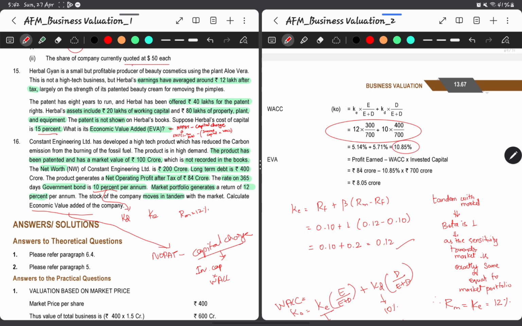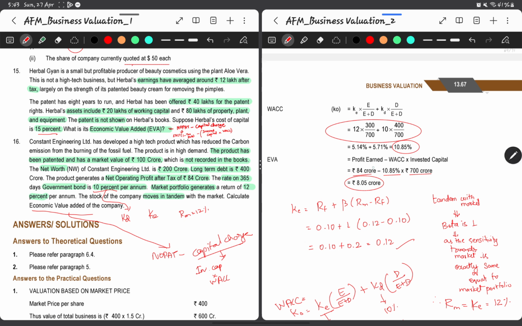Okay, now the profit earned, net operating profit after tax, they have given 84 crores, and then the invested capital is 700 multiplied by the overall cost of capital 10.85. Hence the economic value added is 8 crore 5 lakh. So as previously discussed in our questions, economic value added is nothing but the extra value the company is creating over and above its cost of capital or the capital charge.